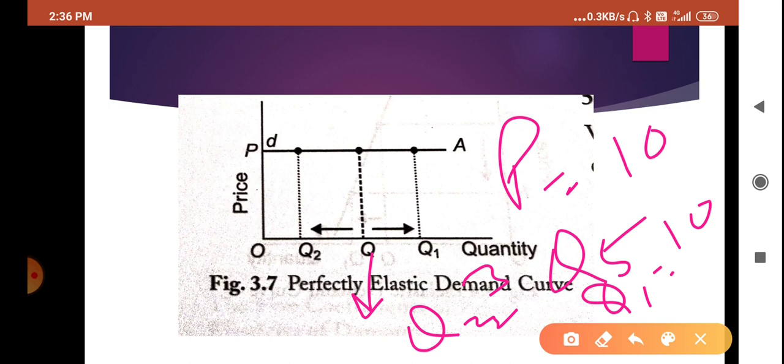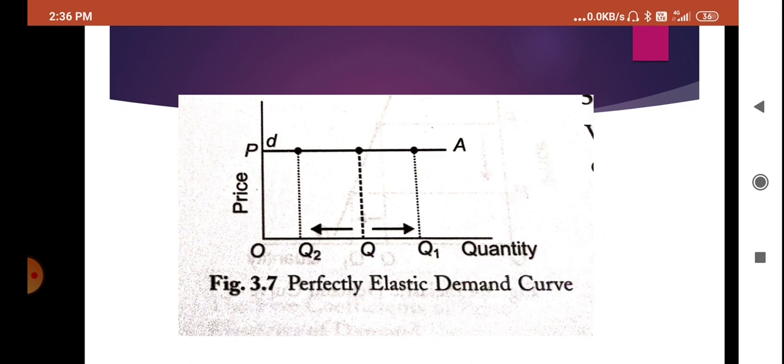So that thing is known as perfectly elastic demand. So price is negligible change or no change in the price, but quantity demanded changes unexpectedly, that is known as perfectly elastic demand. So at the time of Diwali they have not changed the price of the commodity, simply they have given you a very little gift, and the price of the commodity was same, but the demand of the commodity went from 0 to infinite, or means a lot of change came in the quantity demanded of the commodity. So that is known as perfectly elastic demand.